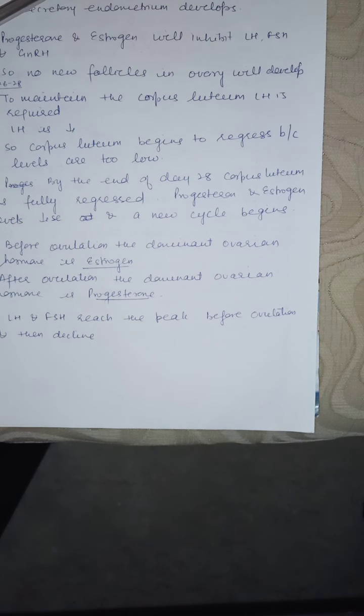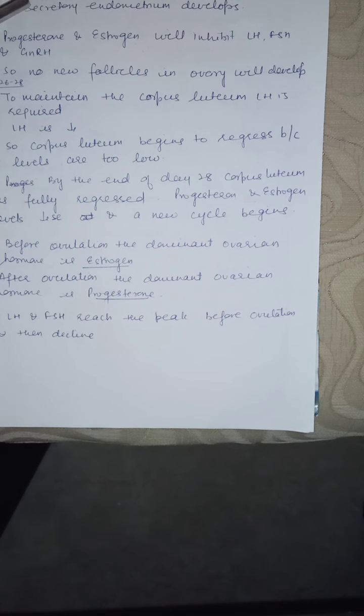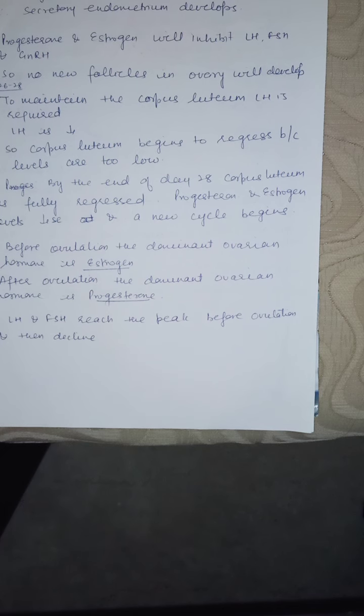It will start secreting watery mucus. Estrogen proliferates the endometrium, and due to estrogen, the endometrium will become thick. Therefore, the secretory endometrium develops. Progesterone and estrogen will inhibit LH, FSH and gonadotropin releasing hormone.